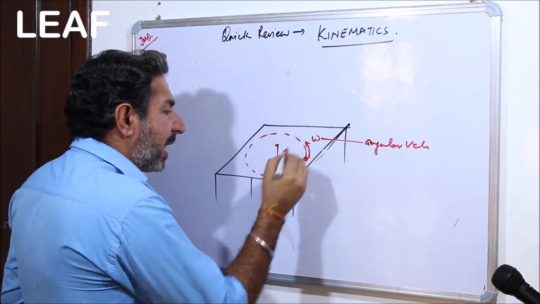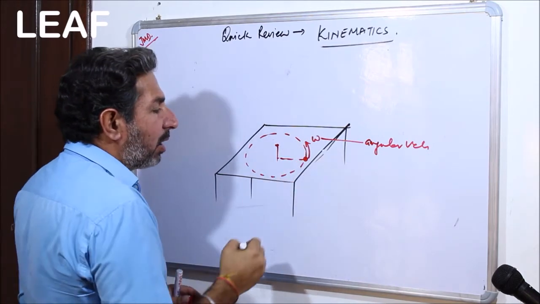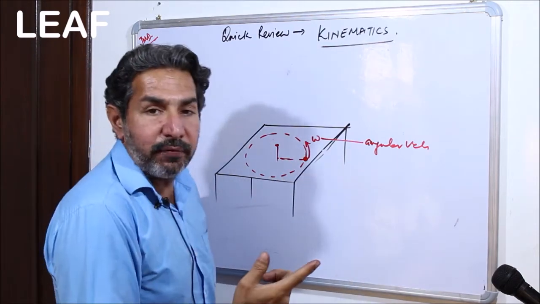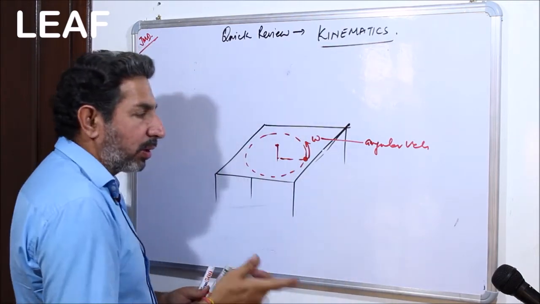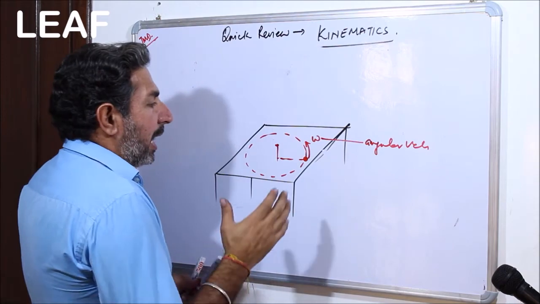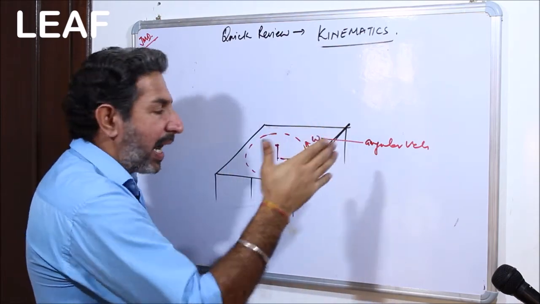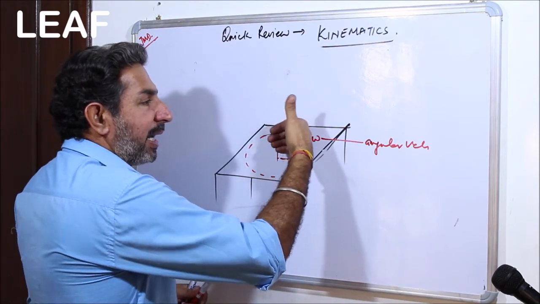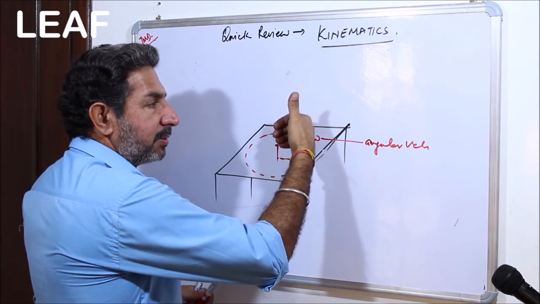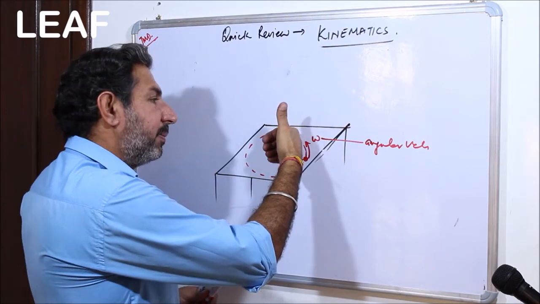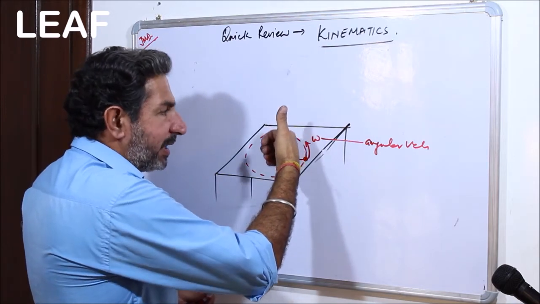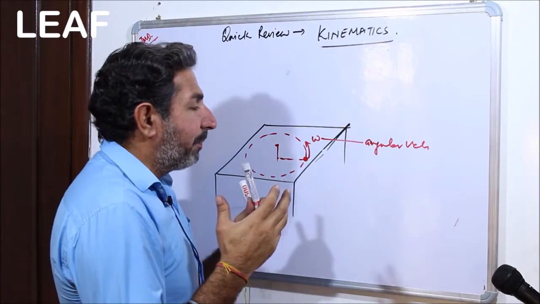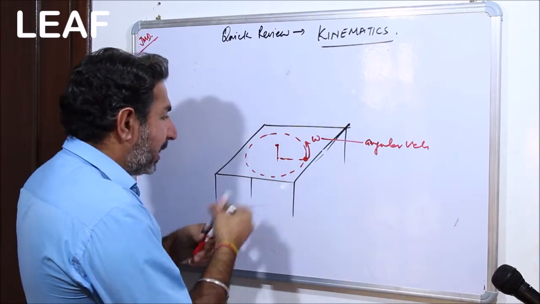And now, if this is the angular velocity, then how can I represent the angular velocity in vector form through the axial vector? I'm going to use my right hand, curl the fingers and extend or open up your thumb. The direction given by the thumb is going to be the direction of the axial vector. Somewhat like this.